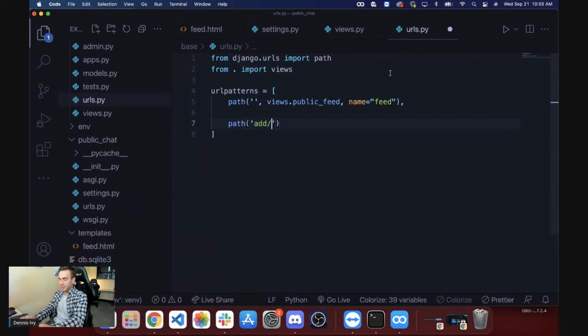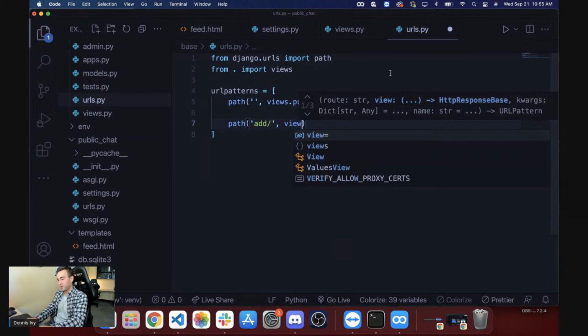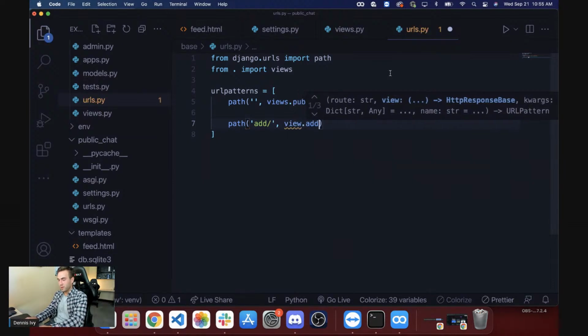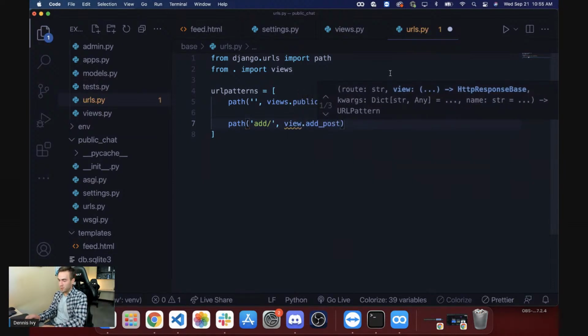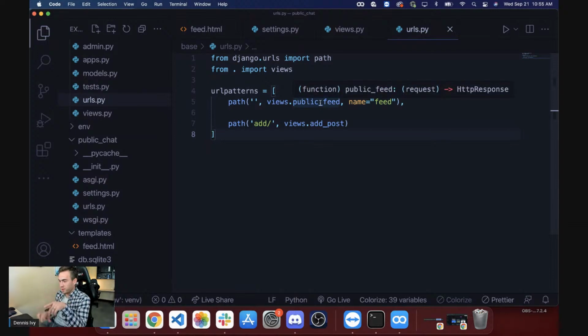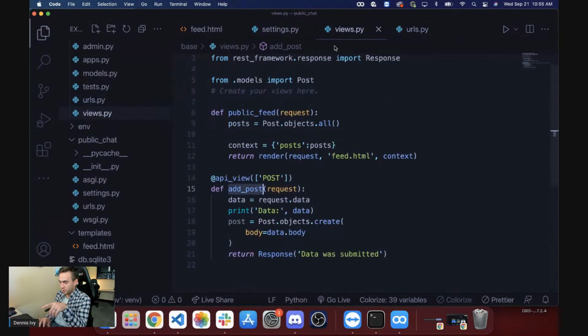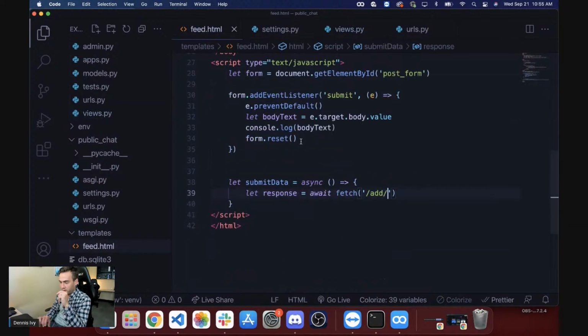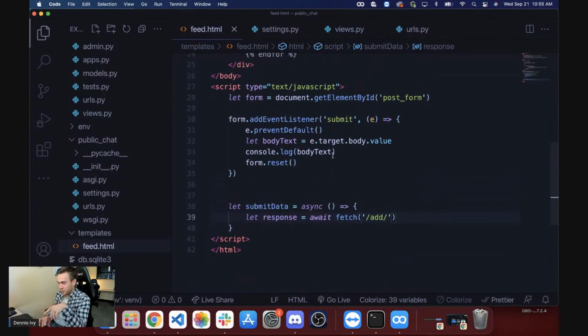So this is the endpoint. We're just going to do add. We'll do views.add_post, and I'm not going to give it a name. We'll just leave it like that, just because I'm not doing any redirects with this. I did that with the home page, but not with this one. So we're sending the request to this endpoint, which goes to this view right here, and in our feed, we have our JavaScript that's sending it to add.